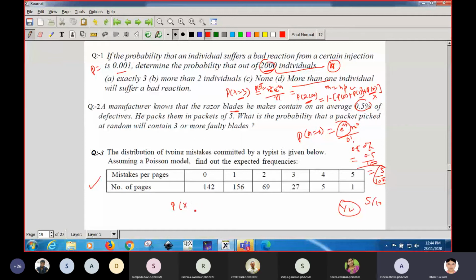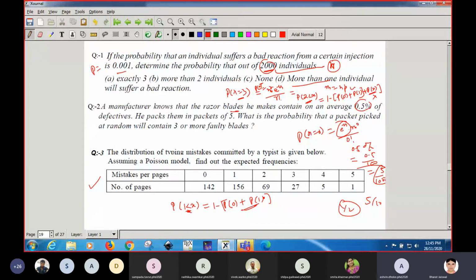Probability of more than one individual means we cannot go through every number from 0, so we will go indirectly, that is 1 minus the probability of 0 and 1. If it is given greater than or equal to, then you will have to include that term also, but for more than it is not included. Okay, getting?